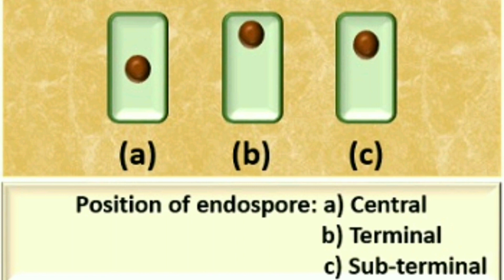Second is the terminal endospore, present towards the terminal end. Last is the subterminal position, where the endospores are present neither in the center nor at the terminal, but in between the two. So based on position, we can mainly classify an endospore into three types: central, terminal, and subterminal.